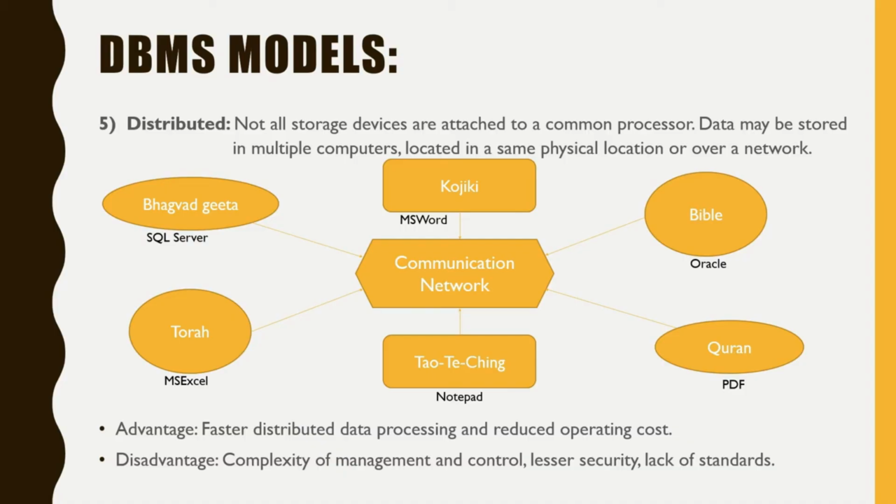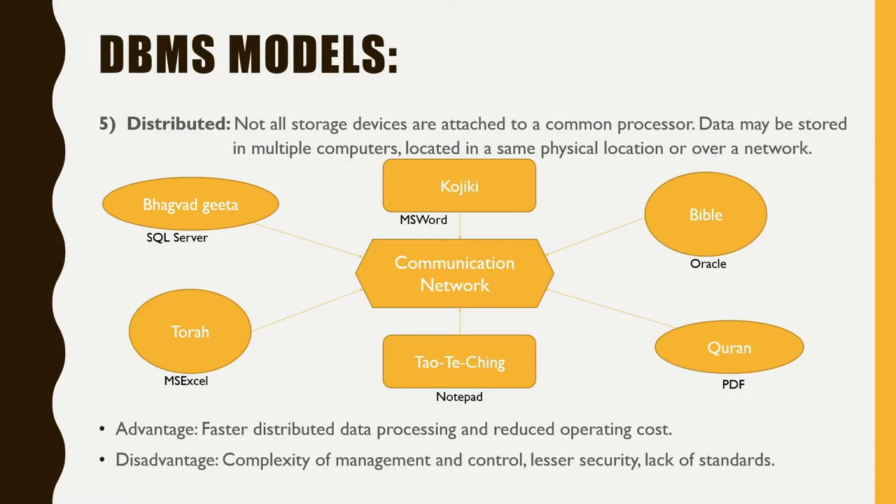Let's assume we store Bhagavad Gita on MS SQL Server, Torah on Excel, Kojiki on Word, Tao Te Ching on Notepad, Quran on PDF, and Bible in Oracle. So the data stored on SQL Server and Oracle will need high performing computers, whereas data stored on Excel, MS Word, Notepad or PDF will require less hardware to process data.